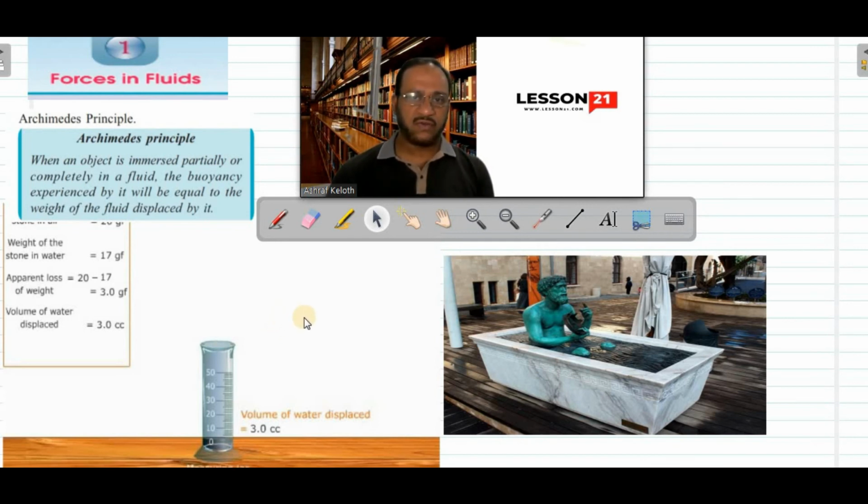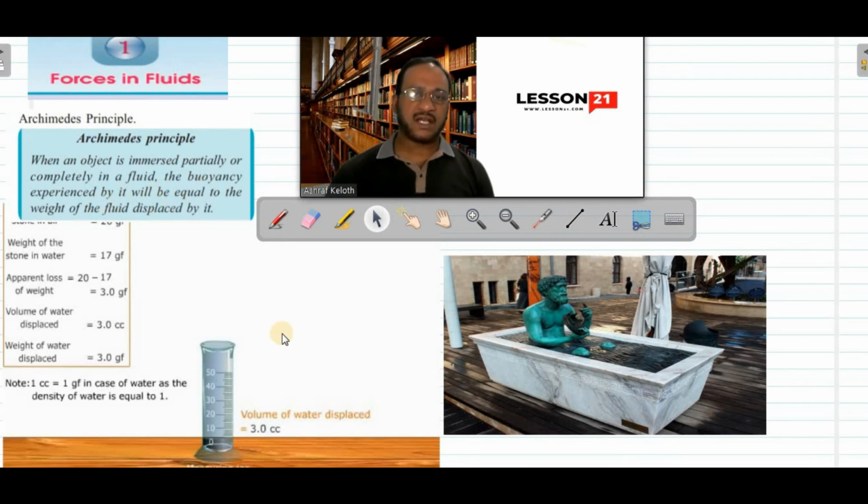Means what is the loss of weight? Same is the upthrust. Same is the buoyant force. Buoyant force and loss of weight are equal. That is also equal to the weight of the fluid displaced by the body. The loss of weight, or the buoyant force, is exactly equal to the weight of the water displaced by the stone. So according to Archimedes' principle, when an object is immersed partially or completely in a fluid, the buoyancy experienced by it will be equal to the weight of the fluid displaced by it.